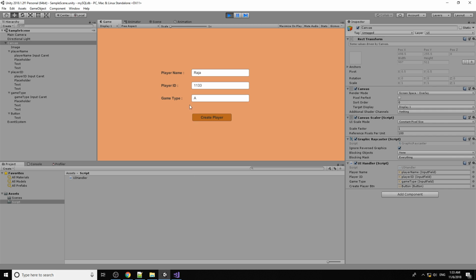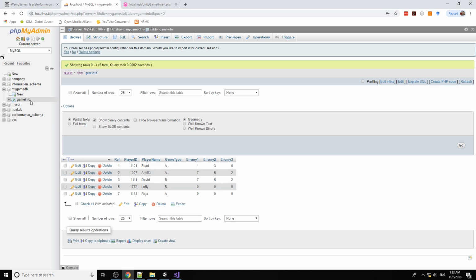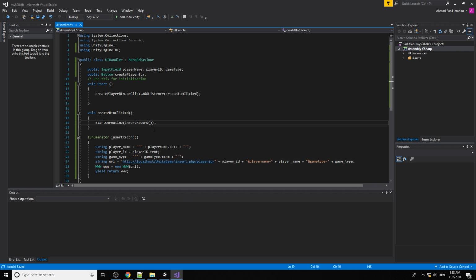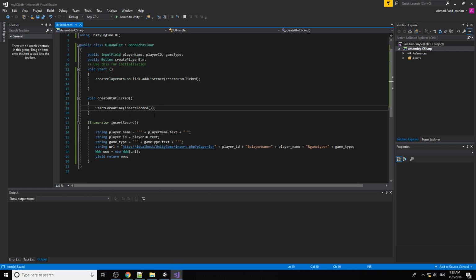Okay, and then let's say I have another player, or just put Darling. The player ID is 2222, game type is A. Click create player. So Darling is here. So the basic concept, the same coding you can use. Now if I click this button to update the record, you just replace this one.